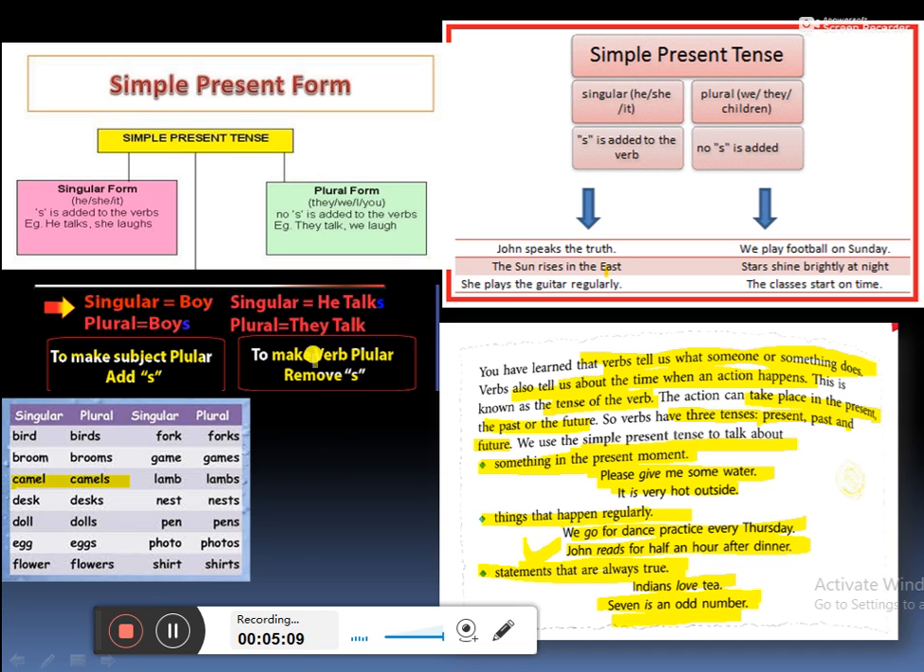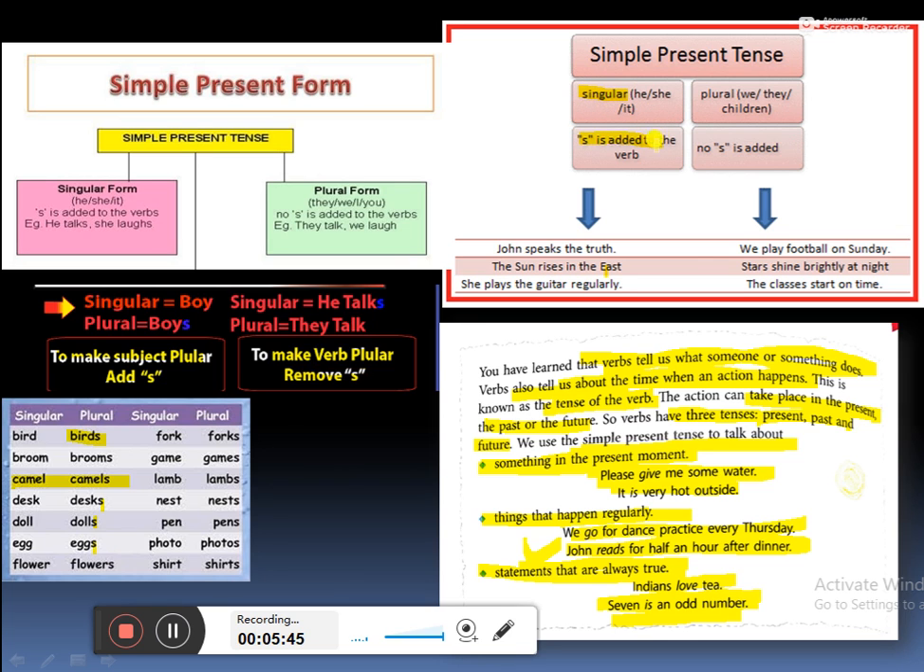Now, in this noun, bird, the plural form is birds, broom, brooms, camel, camels. To make a subject plural we add s. In nouns, all these have s added. You can see this. And to make a verb plural we remove s. Initially verbs are in singular form with s or es.